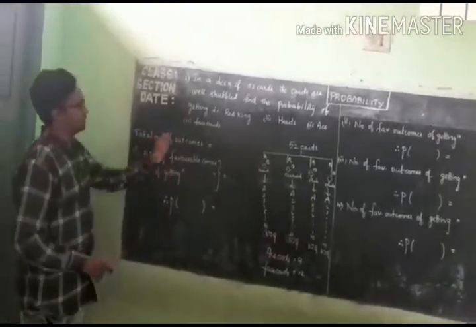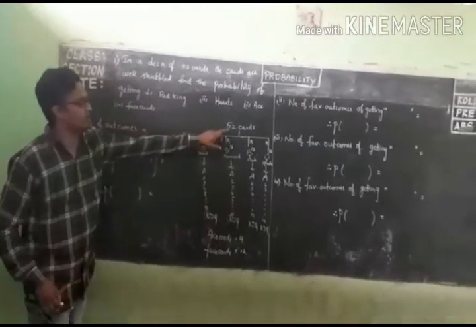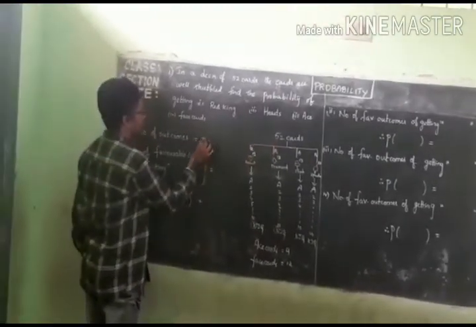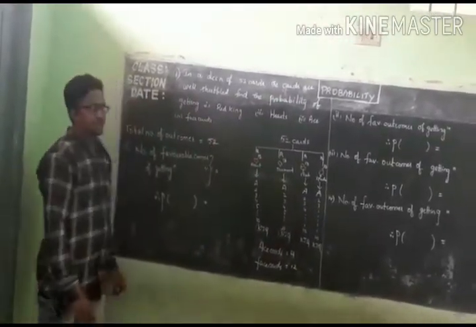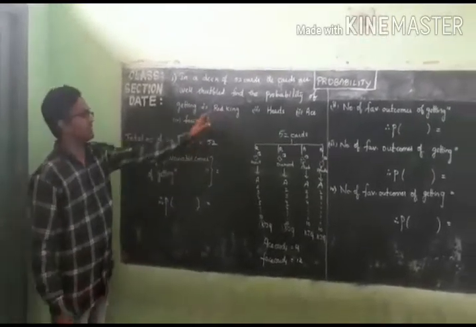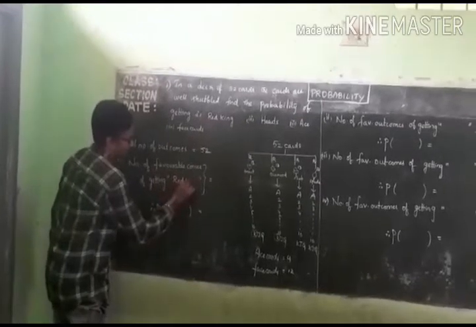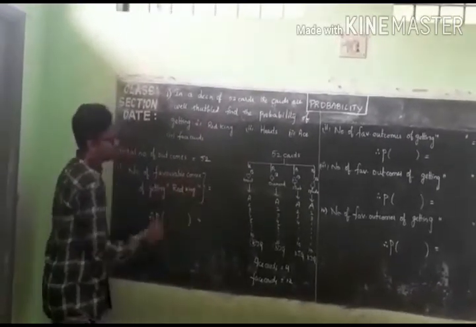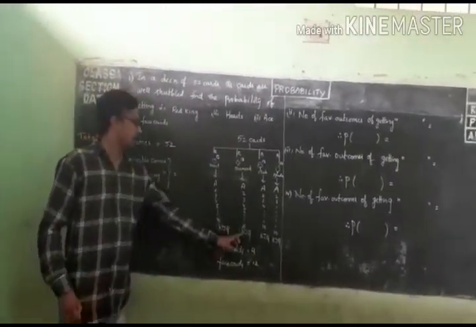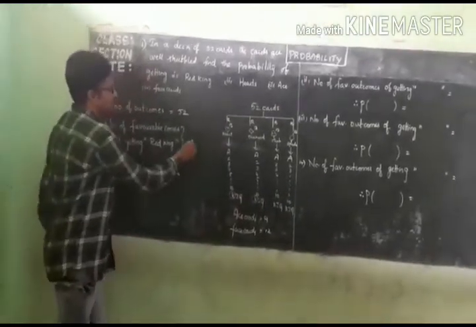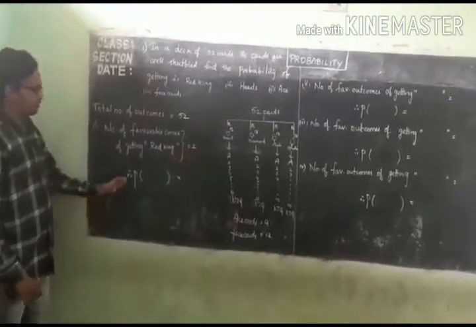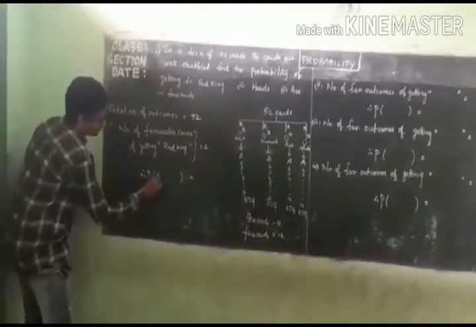And the total number of outcomes is 52. The question is the red king, so the number of favorable outcomes of getting a red king is 2.